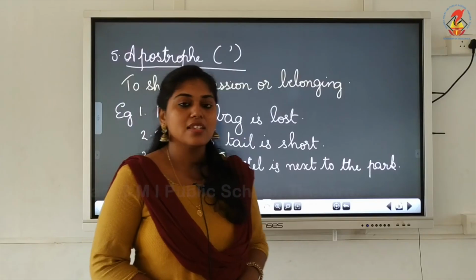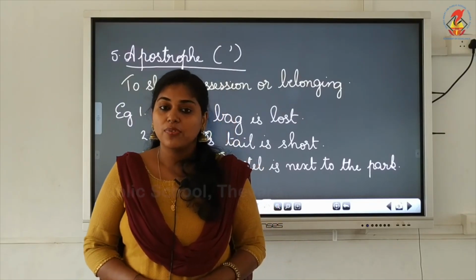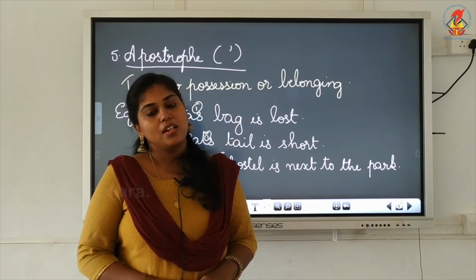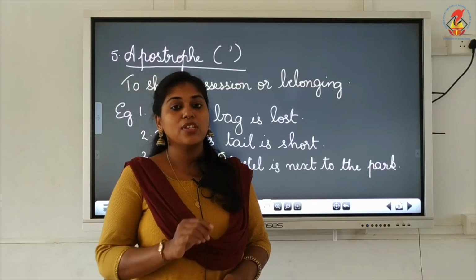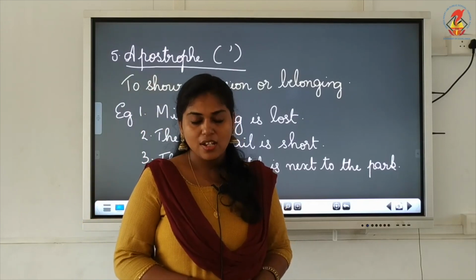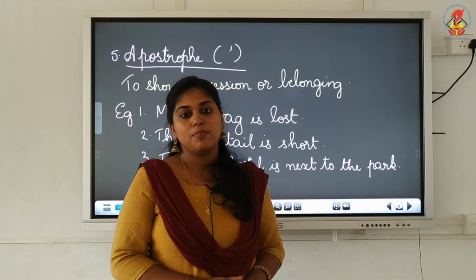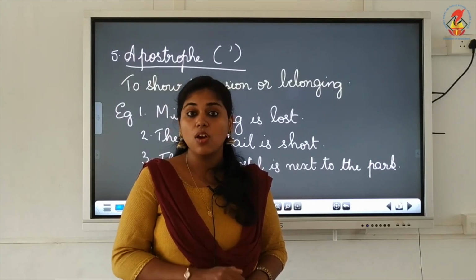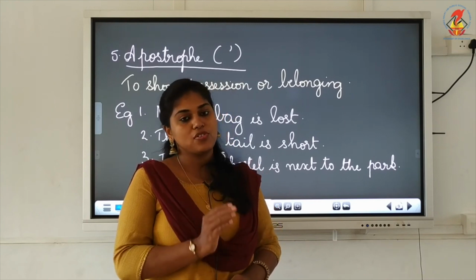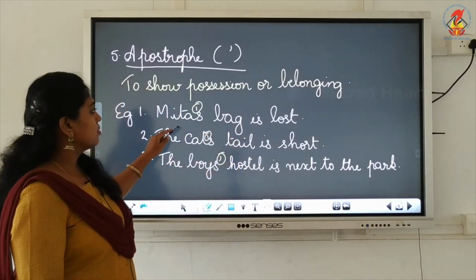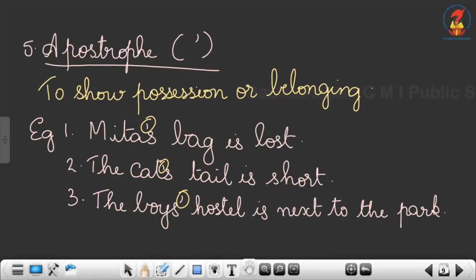We learned that if the noun ends with s, we have to put the apostrophe after the s. But if the noun does not end with s, you have to put the apostrophe after the noun and write s, right? So here the noun is Mita, and it does not end with s, right?